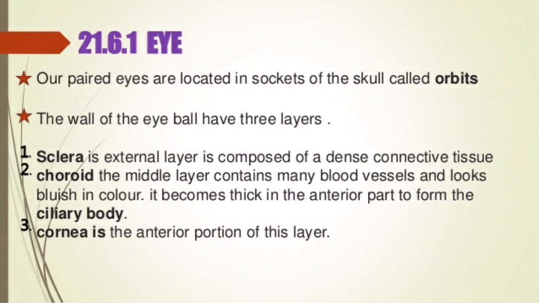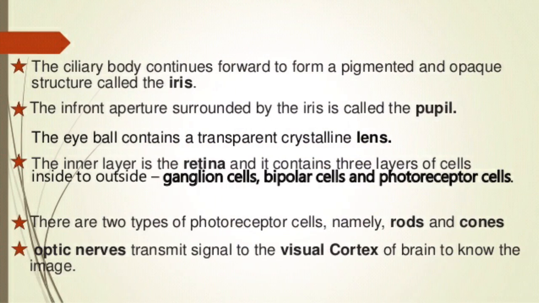Our paired eyes are located in sockets of the skull called orbits. The wall of the eyeball has three layers. Sclera is the external layer, composed of dense connective tissue. Choroid, the middle layer, contains many blood vessels and looks bluish in color. It becomes thick in the interior part to form the ciliary body. Cornea is the anterior portion of this layer. The ciliary body continues forward to form a pigmented and opaque structure called the iris. The front aperture surrounded by the iris is called the pupil.